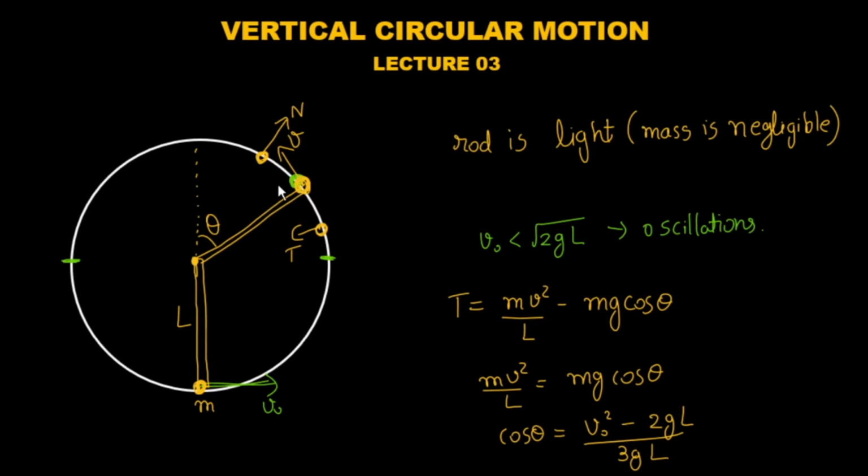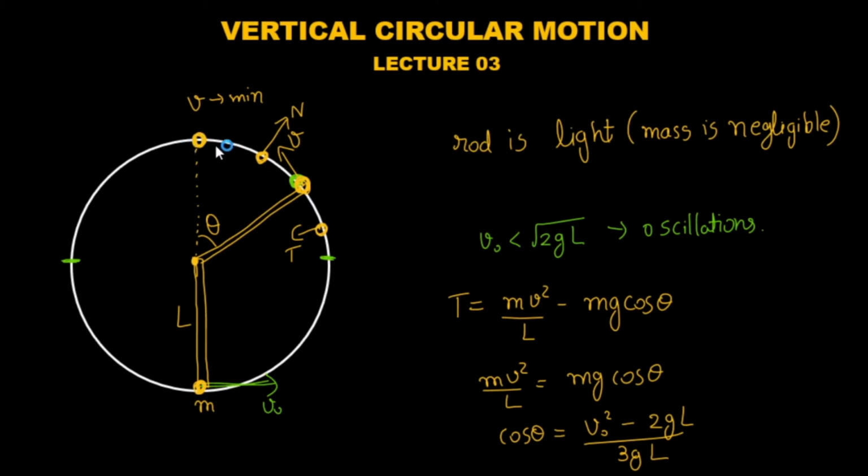Now what will happen beyond this point? The tension force will be replaced by normal force. That means now the ball will be pushed outside. So here there is no case of slacking because the rod cannot slack like a string. So we for sure know that at this point, this is the point where our speed becomes minimum. Our v is minimum, right?